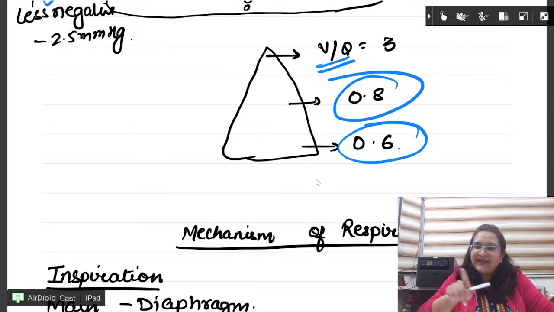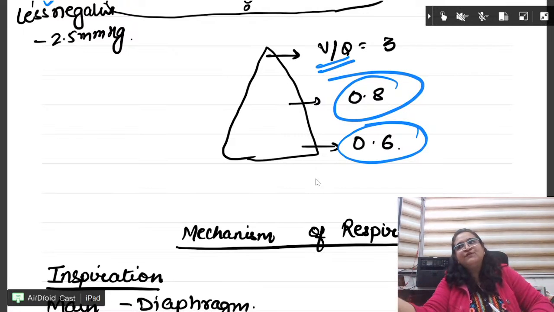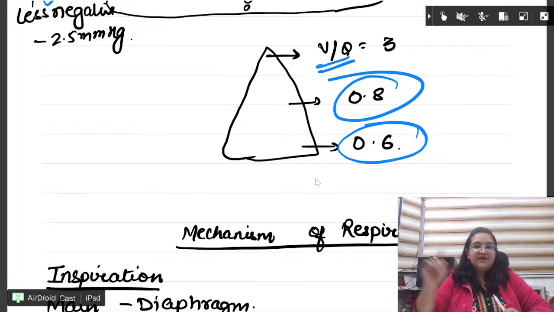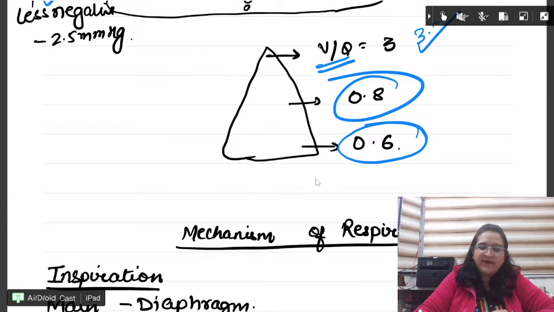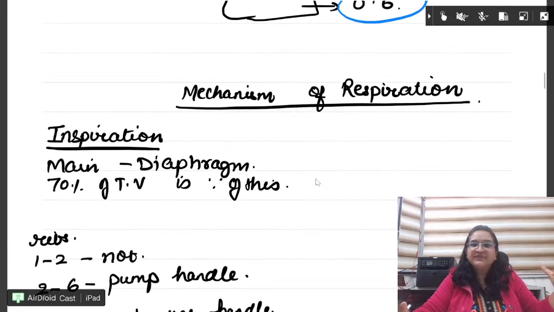But if they give you where is ventilation more, most, maximum, base. Ratio is different. Ventilation, perfusion separately is different. And V by Q ratio at the apex is around 3 to 3.3 in the standing position. Done? Nobody should do this question wrong.